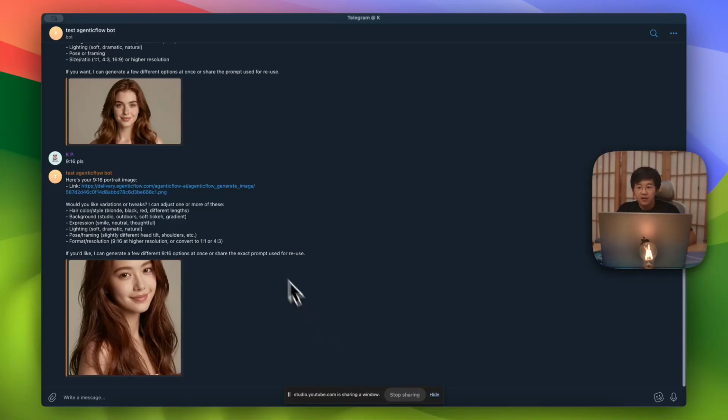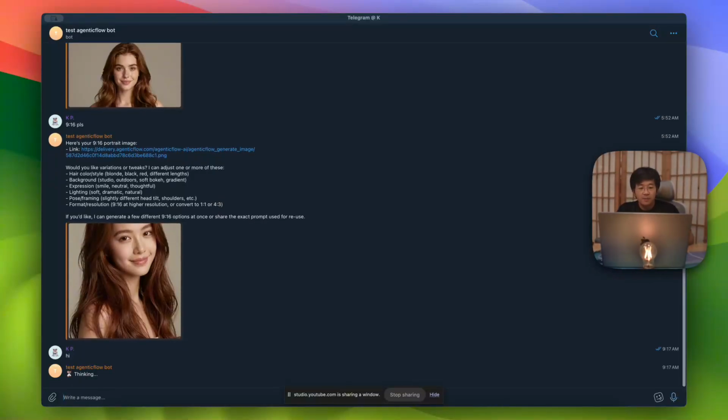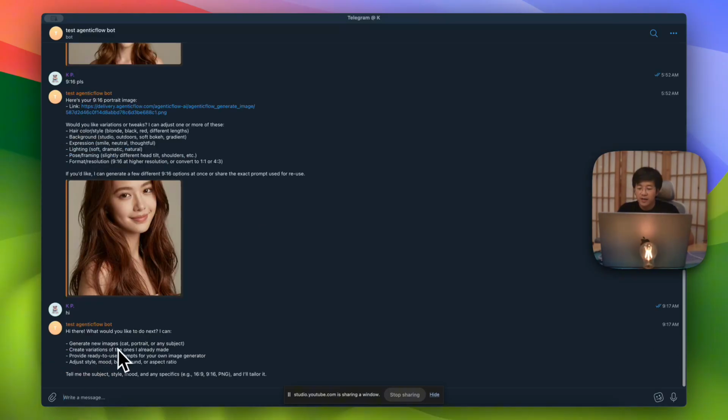This is my agent, the one that I connected to my AgenticFlow agent already, and I just say hi. This agent is powered by AgenticFlow as a platform, and it is native. All you need to do is create a token on Telegram and paste the token here, and the agent in AgenticFlow can work as per normal. Okay, let me see. It has to answer. What would you like to do next? New image, cat, portrait. Okay. Can you create an image of a cat riding a bike?